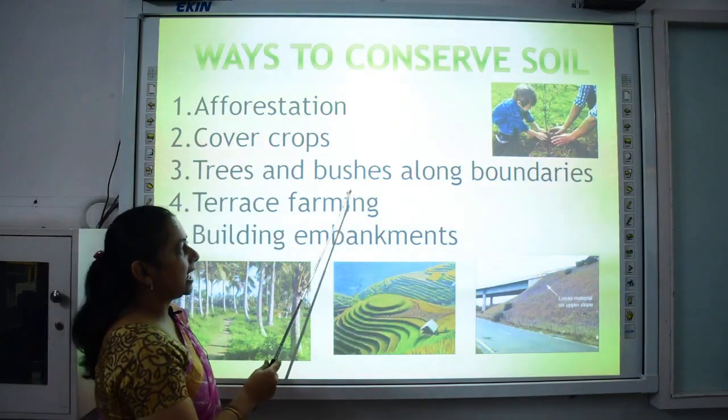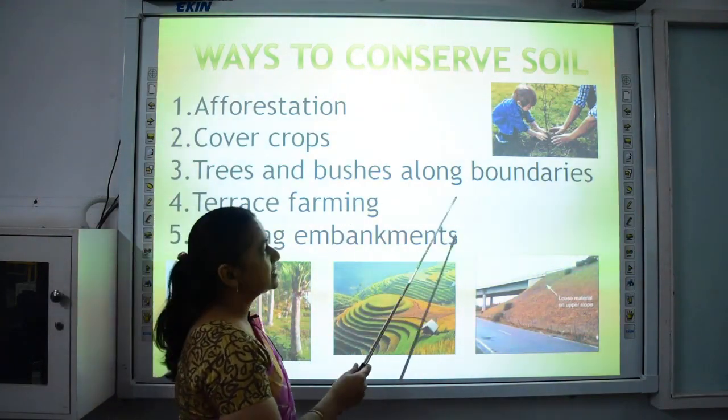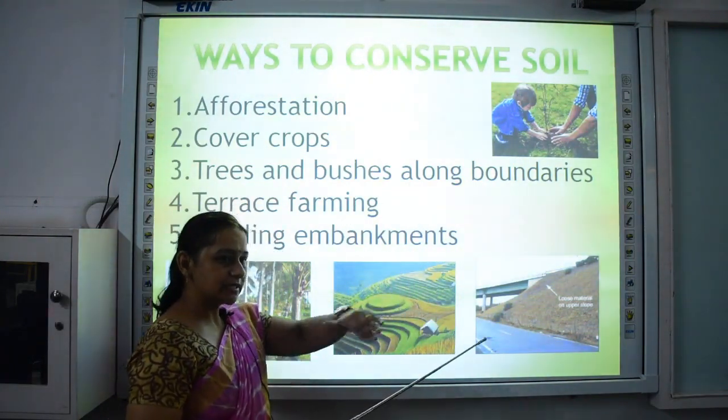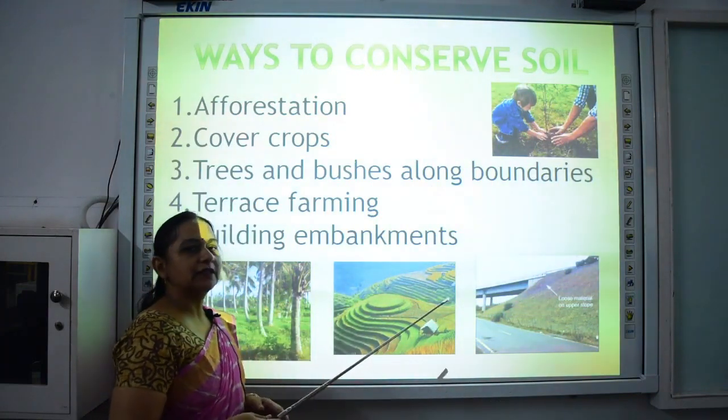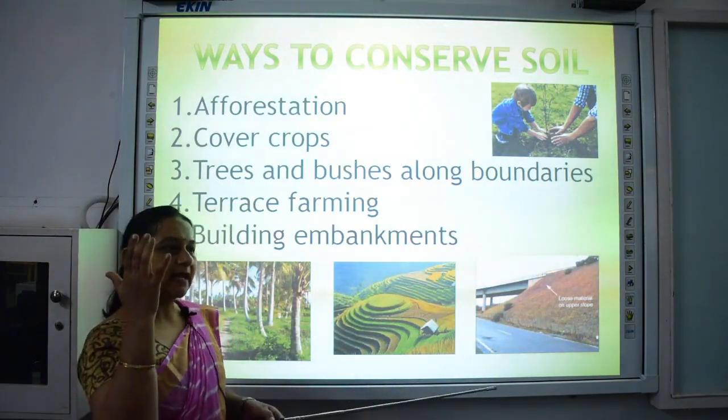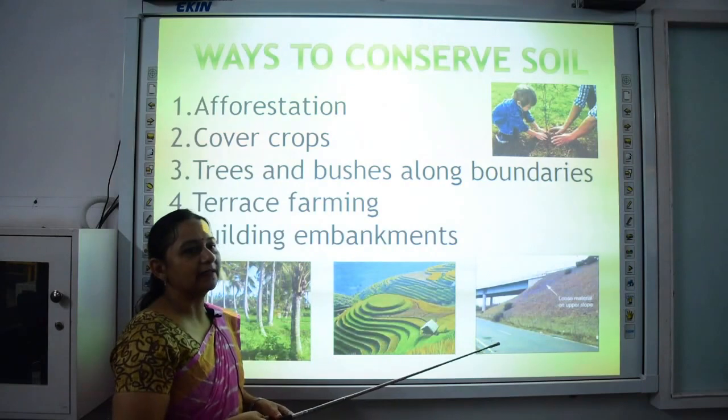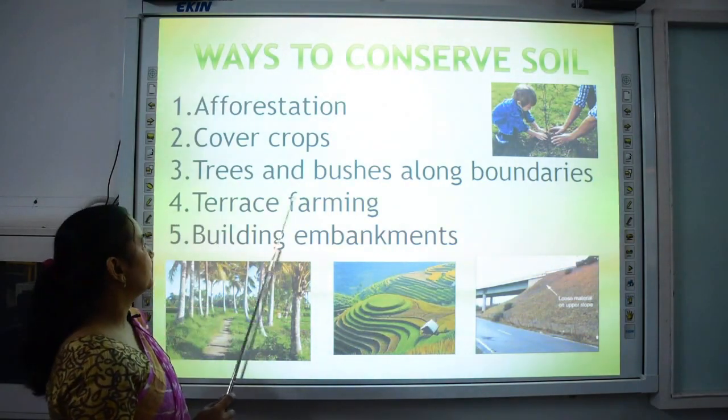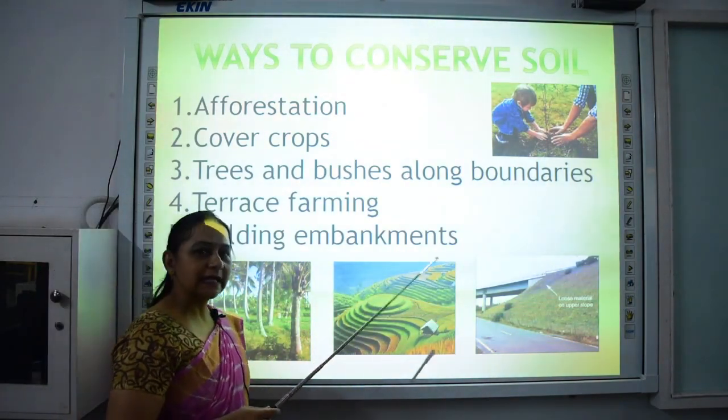Again, trees and bushes. Sometimes trees and bushes are grown along the boundaries of farmlands to prevent soil erosion. They act as shields and they conserve the soil. Next one is terrace farming.